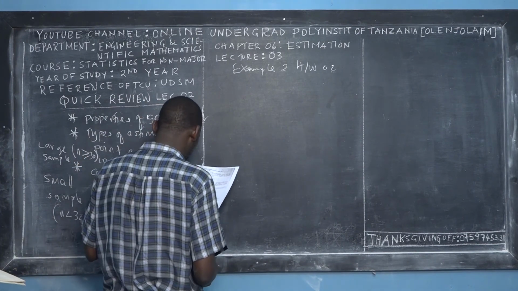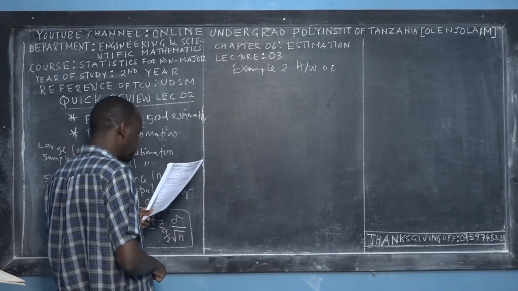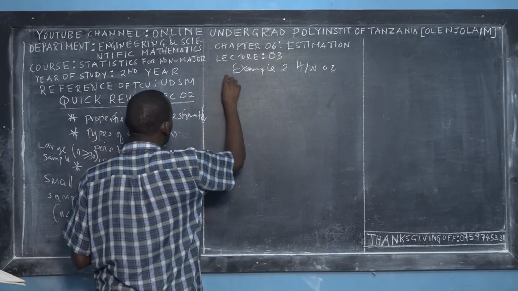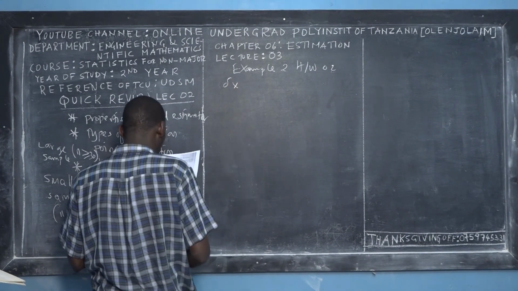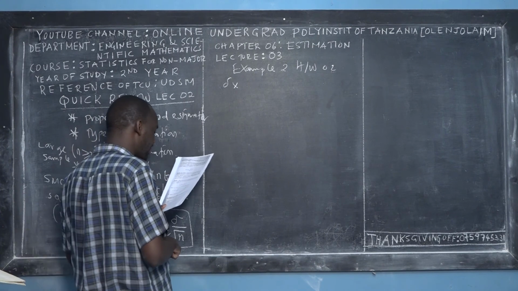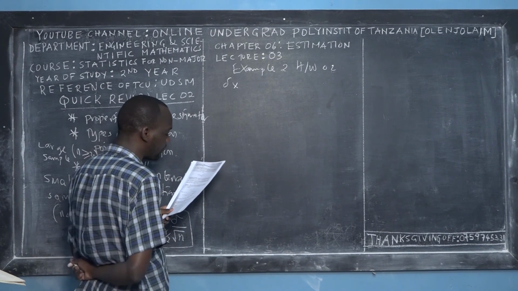Random variables x and y are normally distributed, with sigma x equal to 1.2 and the standard deviation of the second population, y, equal to 0.9.